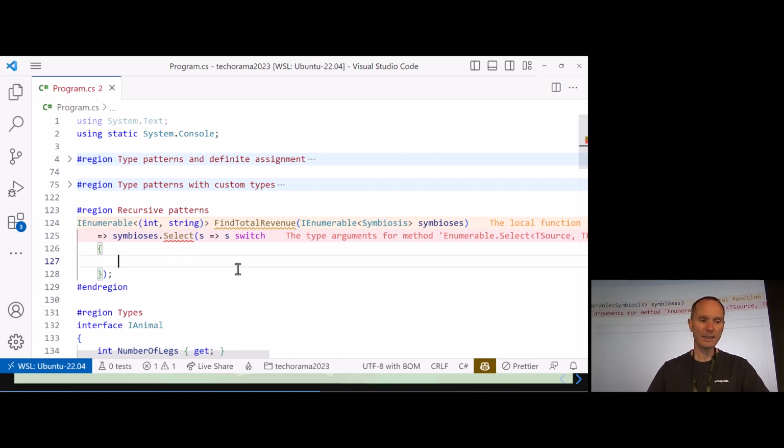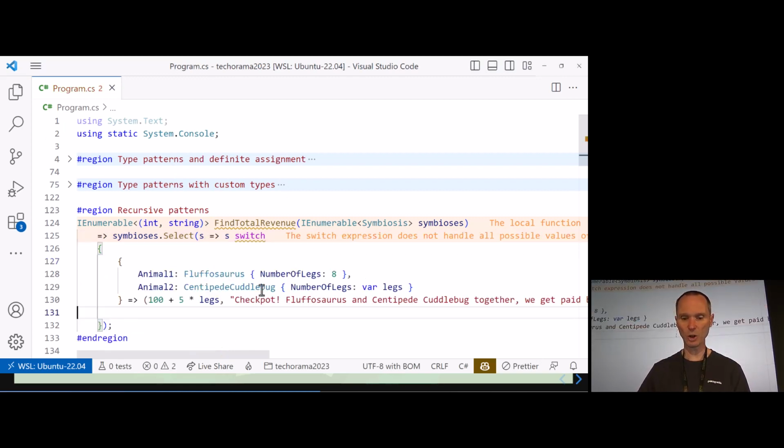And the first thing that we want to check is whether the photo contains a Fluffosaurus with 8 legs and a centipede cuddlebug with a lot of legs. How many legs is important because with that we can figure out how much money we are going to earn. Let me show you how we do that, and then I'll walk you through the code. So this is the code.